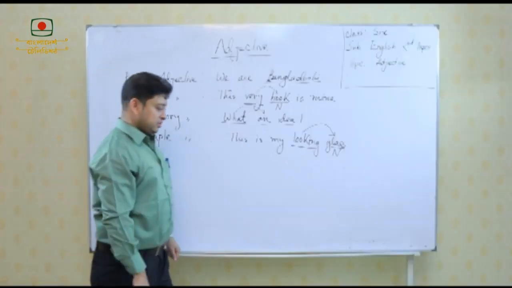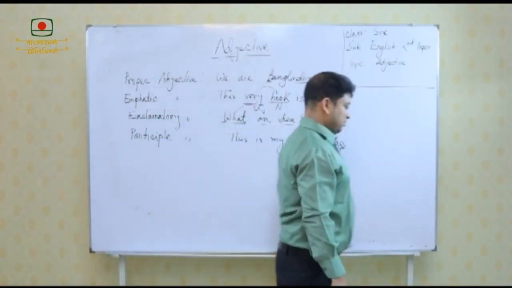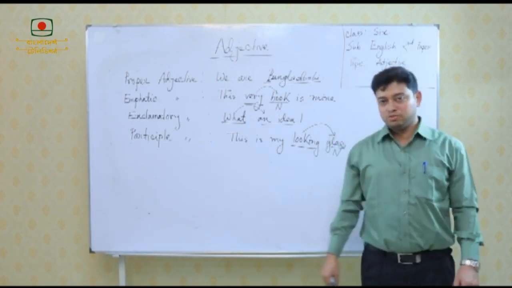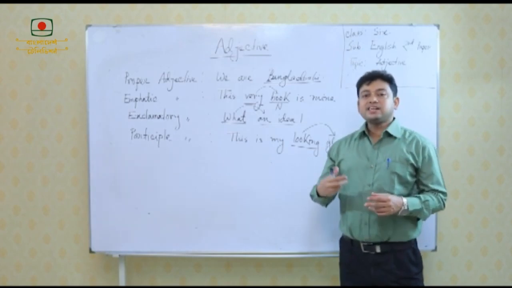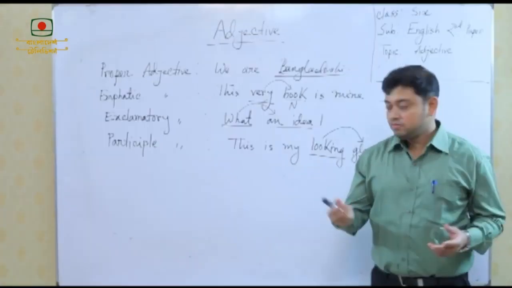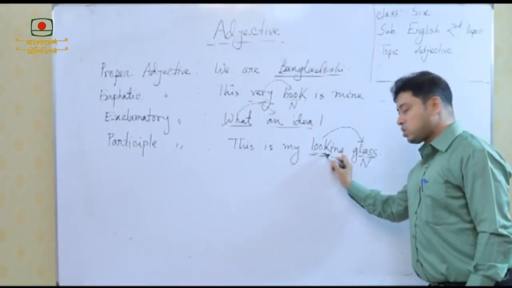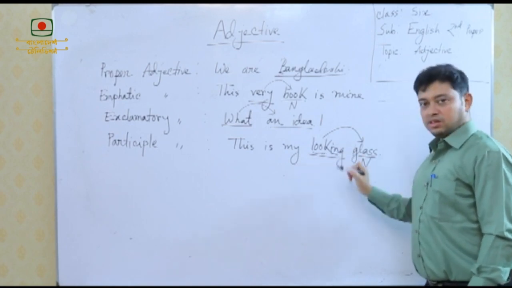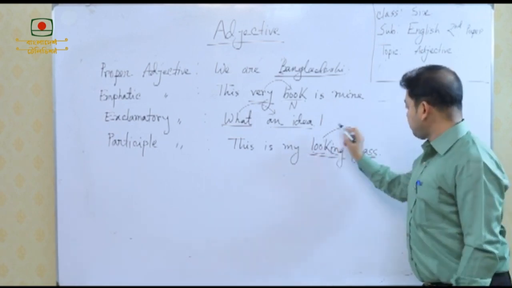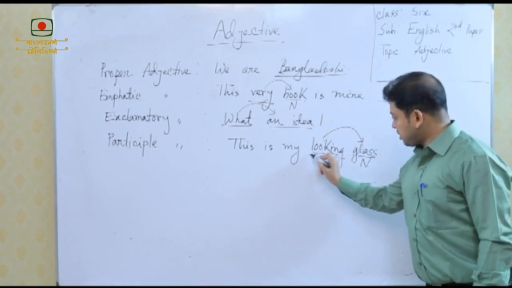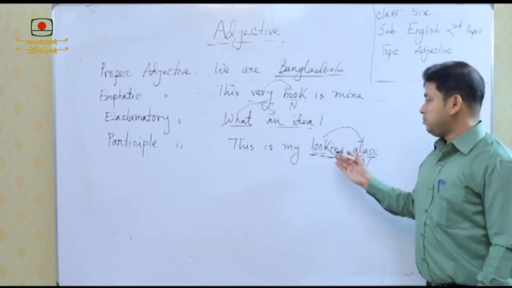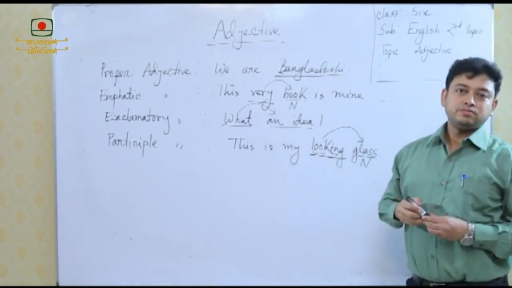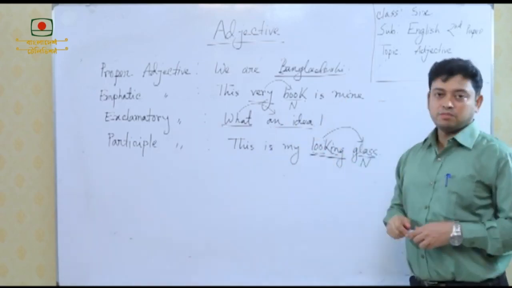And the last one is participle adjective. We know that the participle is formed when there is verb plus ing, but it is acting as an adjective. So, here the verb is look, ing is added, looking, it is qualifying the word glass, it becomes a participle. As the participle is qualifying the noun, it becomes participle adjective. Please copy these examples.